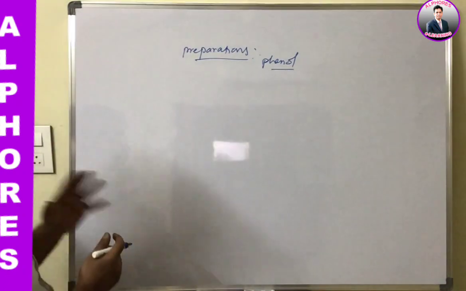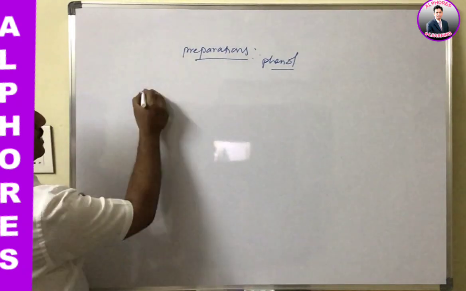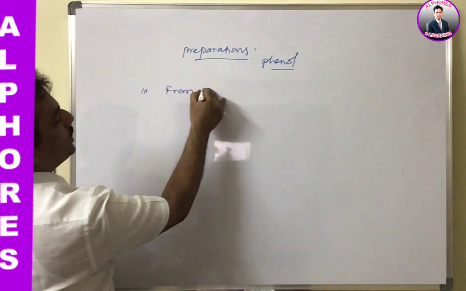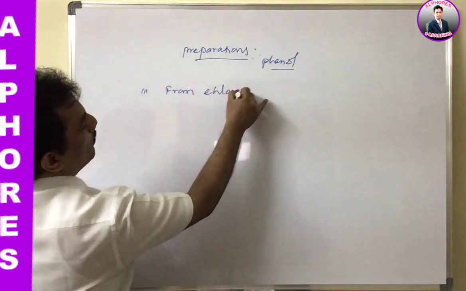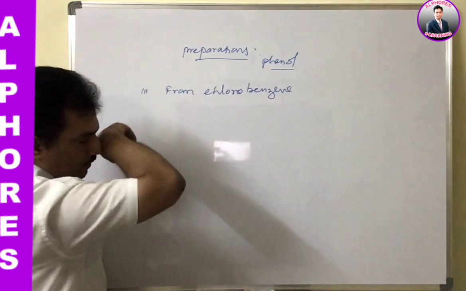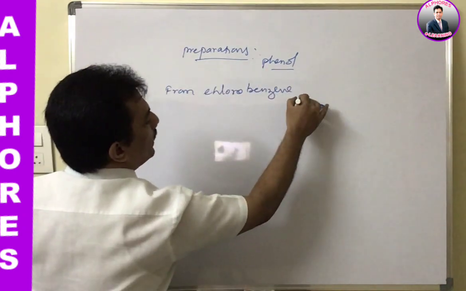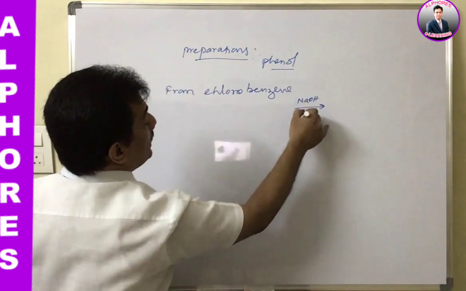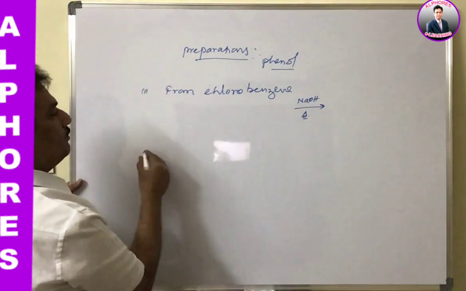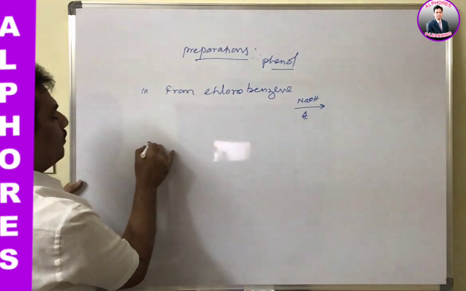And from which substrates can we prepare phenols? The first one is from halobenzene, that is chlorobenzene, by treating with NaOH at high temperature. Just remember, when chlorobenzene is treated at high temperature, it forms phenol.